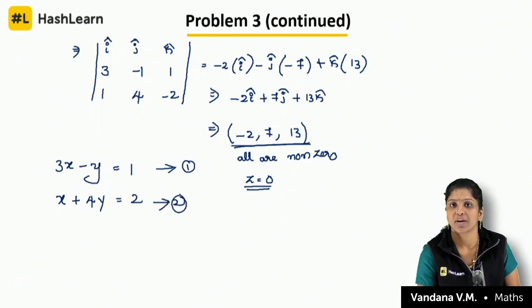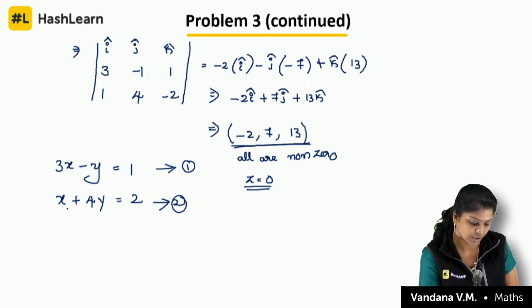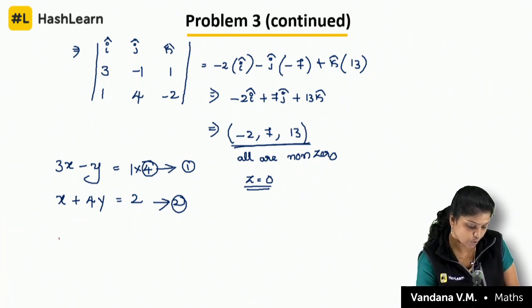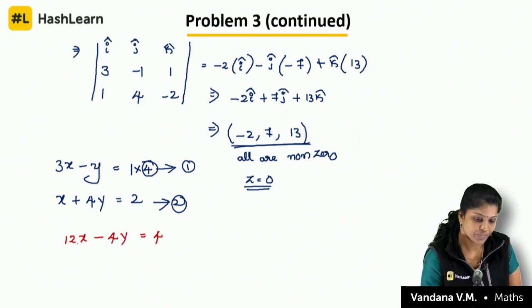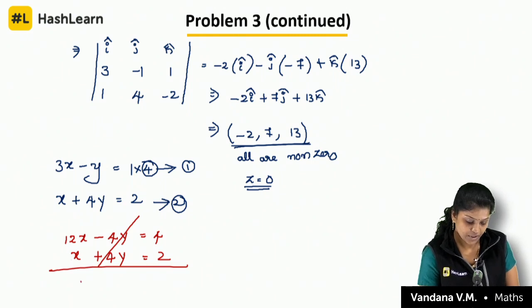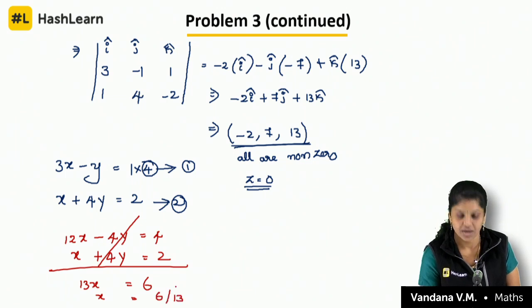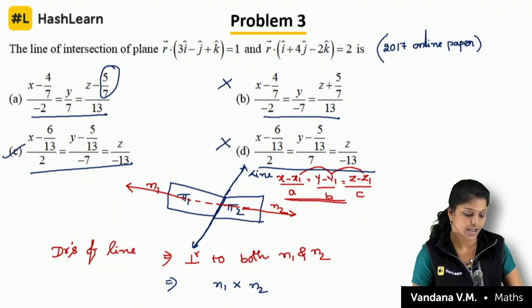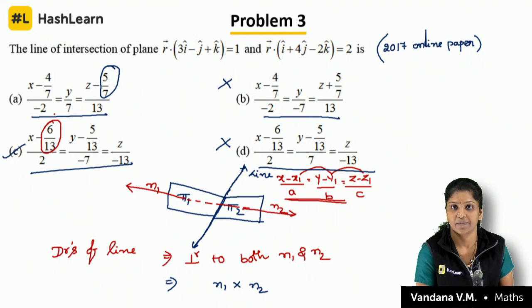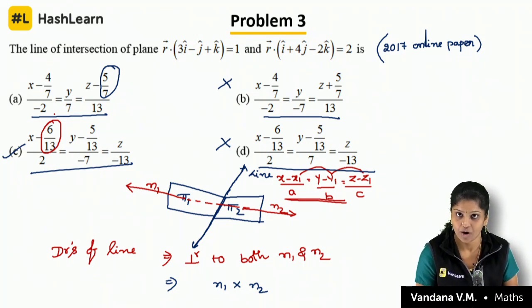Usual method, solving both 1 and 2. How will you solve this? Just multiply this with 4. The equation becomes 12x minus 4y is equal to 4. Next, x plus 4y is equal to 2. The y terms will get cancelled. 13x is equal to 6, x is equal to 6 by 13. Now go back and see here, clearly I can make out the passing through the point I got, 6 by 13.